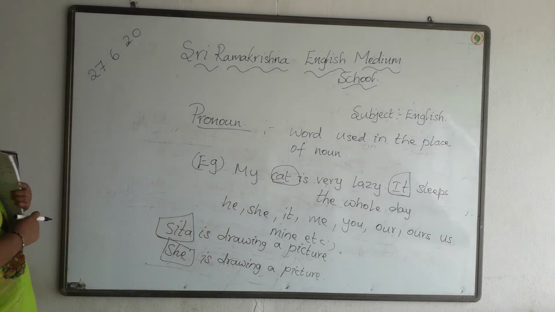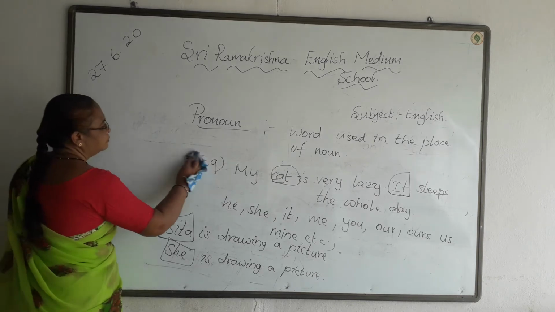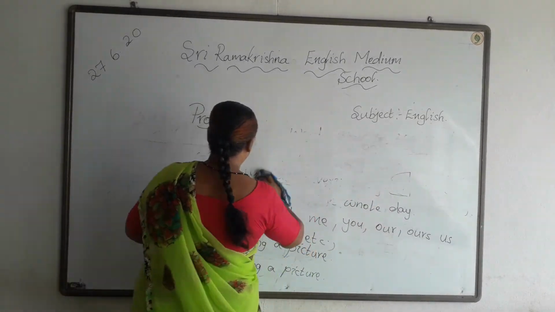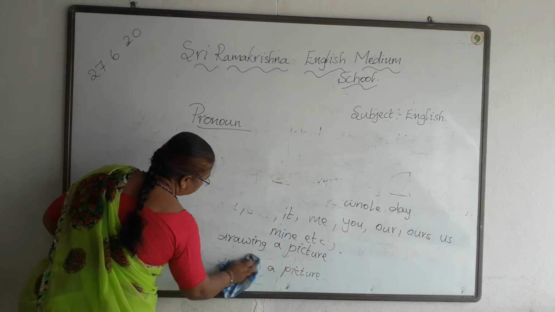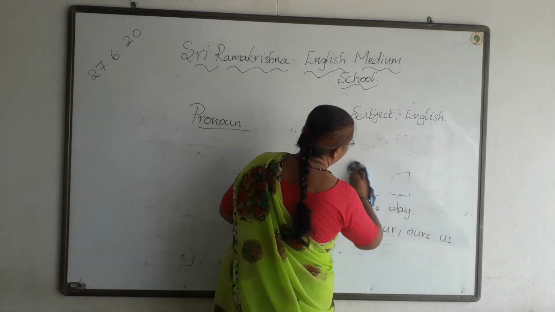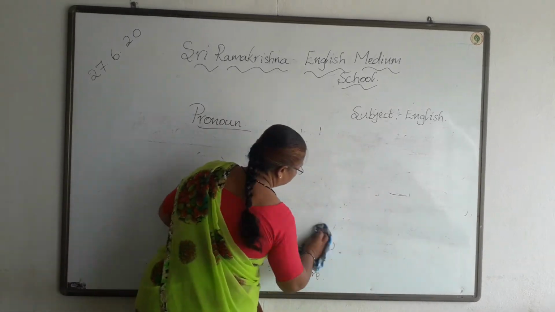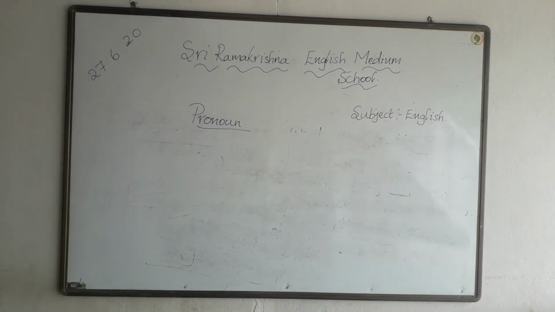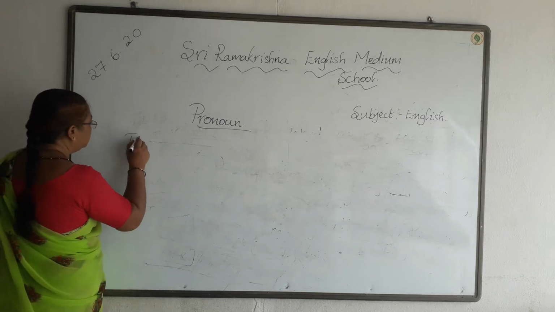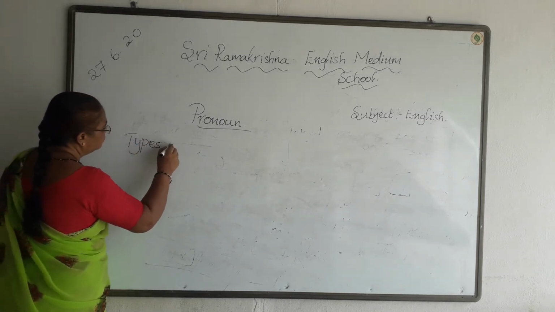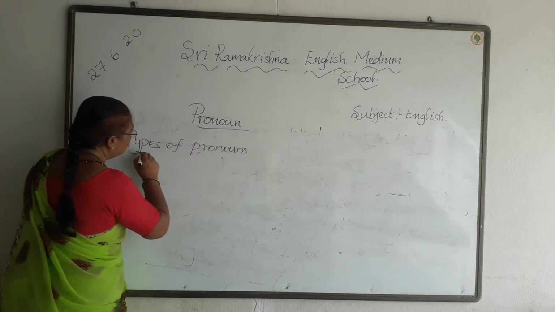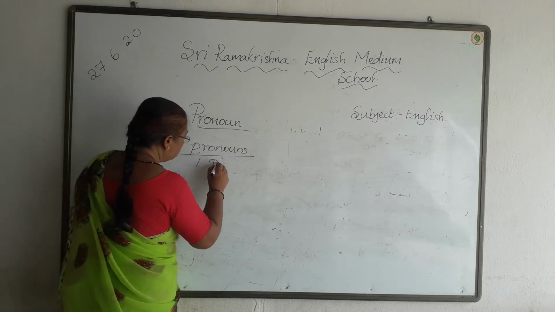Now there are 8 types of pronouns. How many types are there? 8. 8 types of pronouns are there. Let's see about them. Types of pronoun. Okay. First one is personal pronoun.